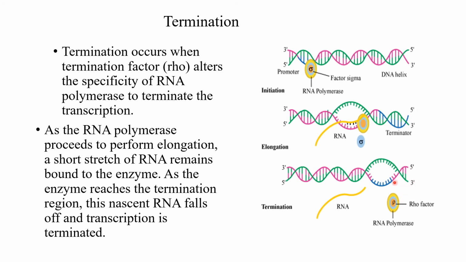RNA polymerase first initiated from the promoter, then proceeded to perform elongation, then at last terminated the transcription process. As the enzyme reaches the termination region, the nascent RNA falls off and transcription is terminated.